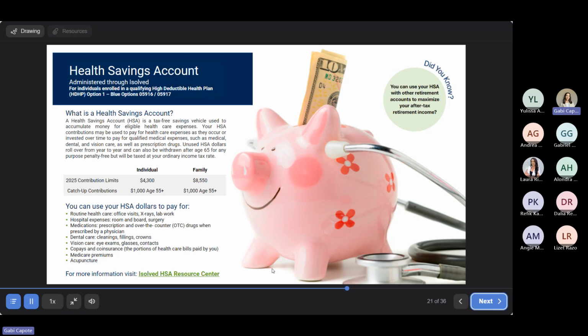So we have the 2025 contribution limits here. And also, you're never going to lose the money. If you leave your current employer, or if you don't use it, you are able to save this money up until retirement. And after retirement, this money is completely yours to use for whatever you want. So a great advantage for a health savings account. And if you would like to learn any additional information, we have this great resource hyperlinked here in the presentation.